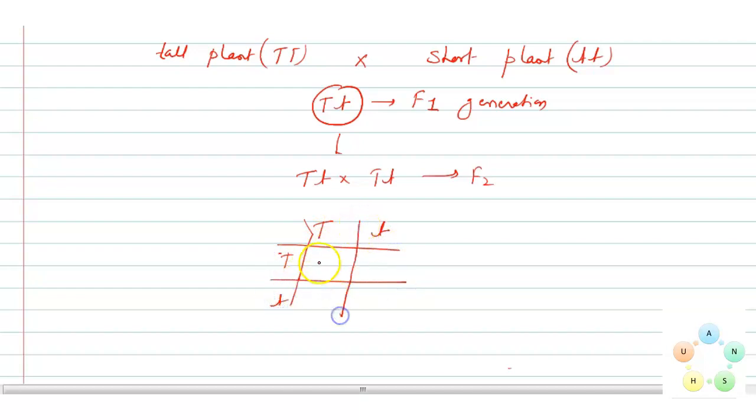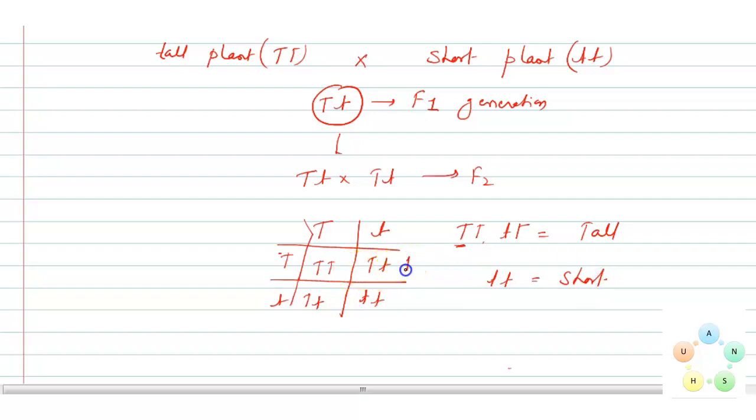So there are chances of production of tall and short plants like TT and Tt become tall because both have a dominant allele, and small tt becomes short.